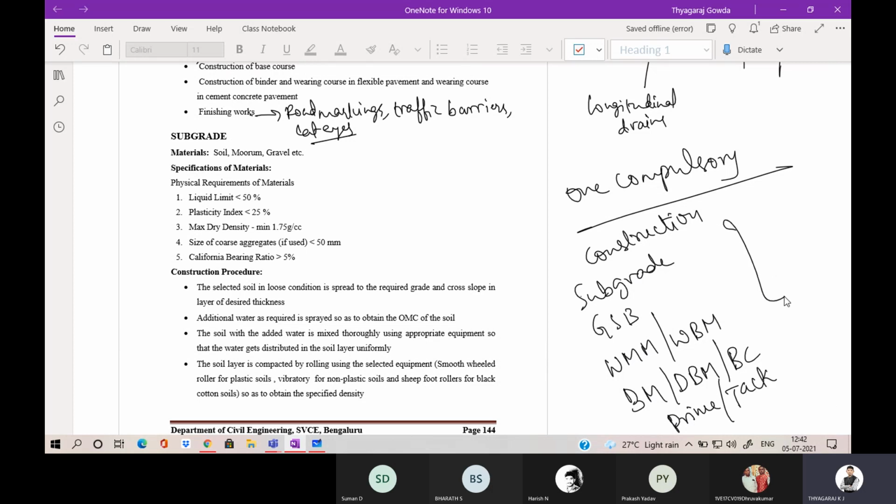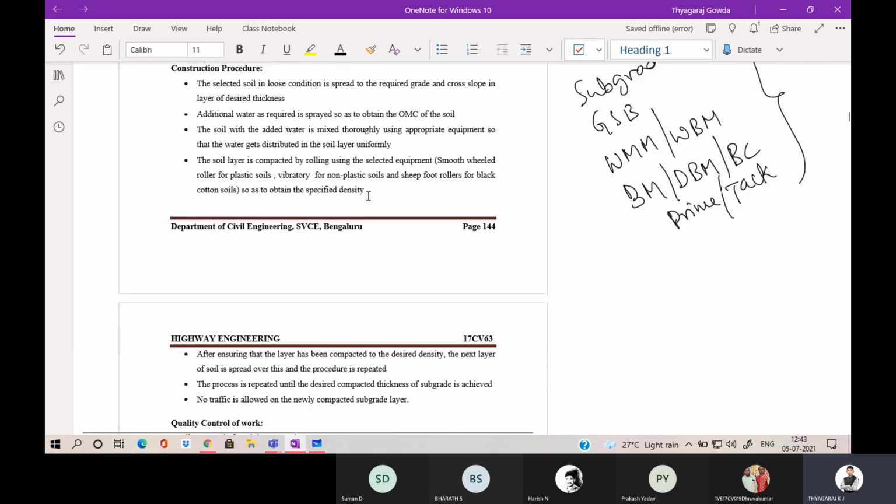Up to around 6 to 7 layers we are going to discuss the specifications of materials, what type of materials we are going to use, then the construction procedure, how we are going to construct the subgrade, GSB, WBM, WMM, DBM and BC, and what the functions of prime coat and tack coat are.